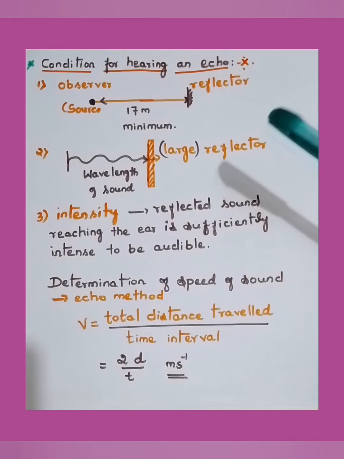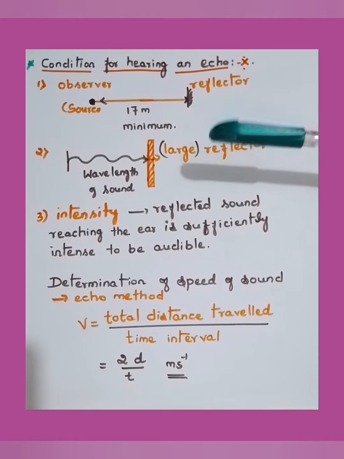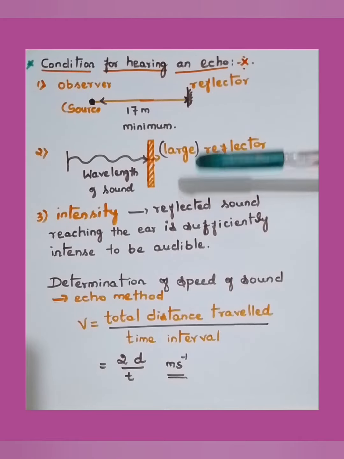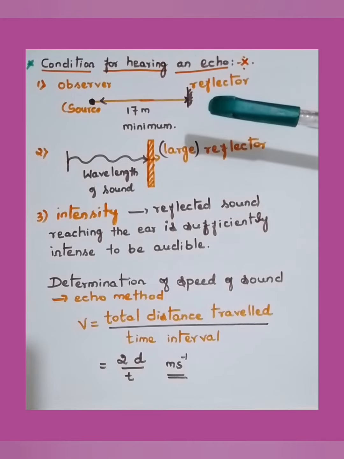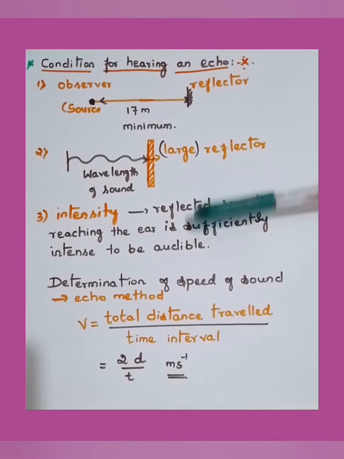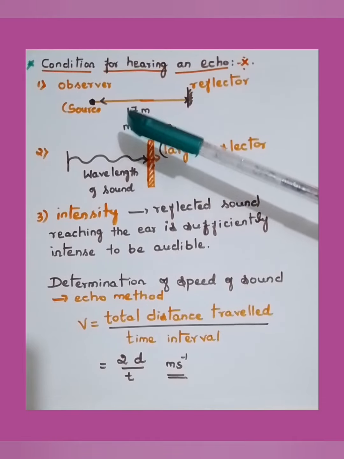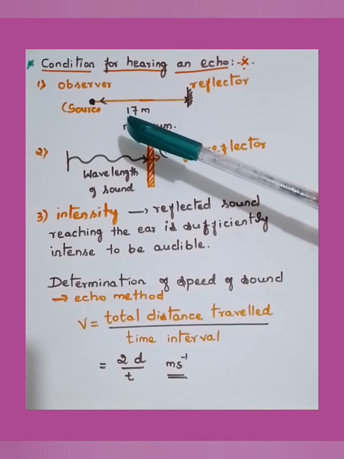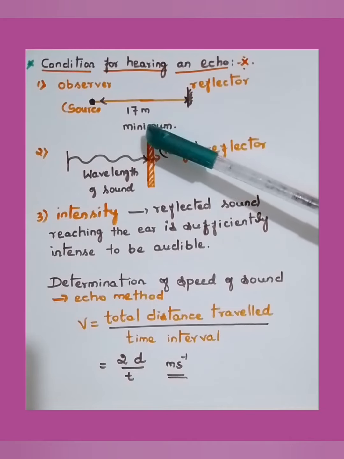Moving to the important point, the condition for hearing an echo. Very important point, pay attention. I have written it in short form, so you can make notes and try to understand. To hear the echo distinctly, the following three conditions must be satisfied. The minimum distance between the source of sound, or an observer, and the reflector must be 17 meters minimum.